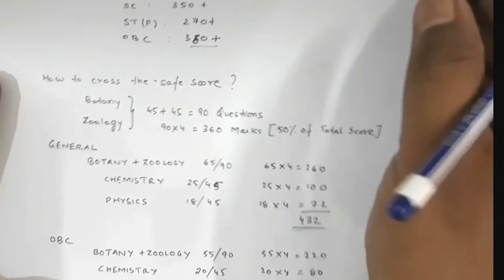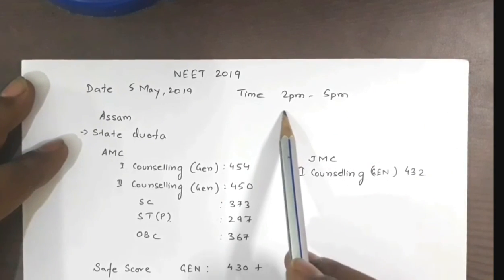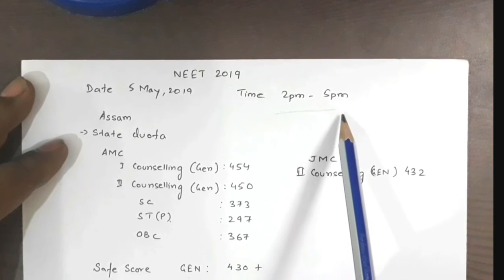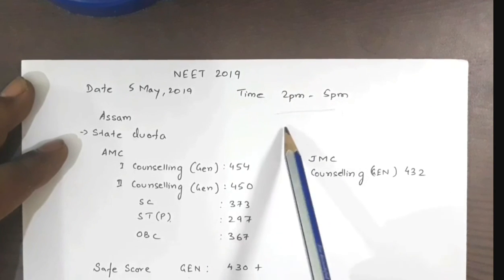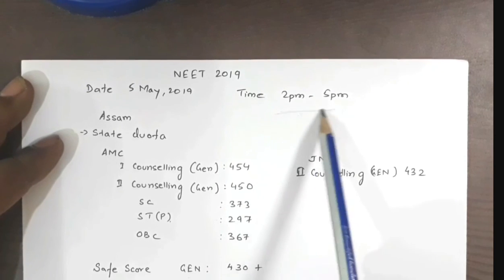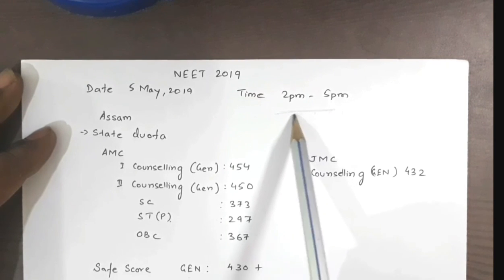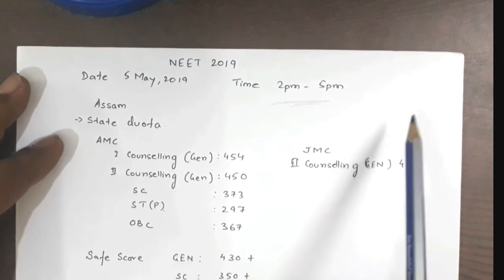And one more suggestion, your examination will be held in the afternoon from 2 p.m. to 5 p.m. So your biological clock needs to be set according to this time. So it will be advisable that you practice mock papers at this time, so that your brain is very active around this time and you do well in your final NEET examination.